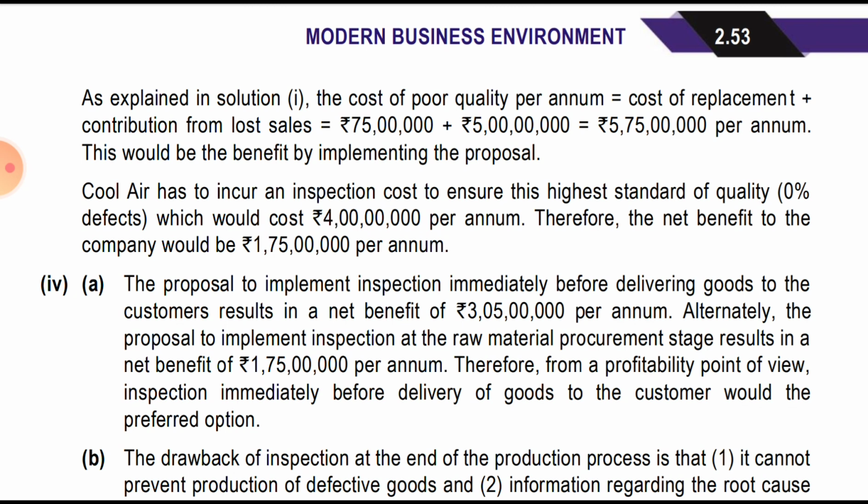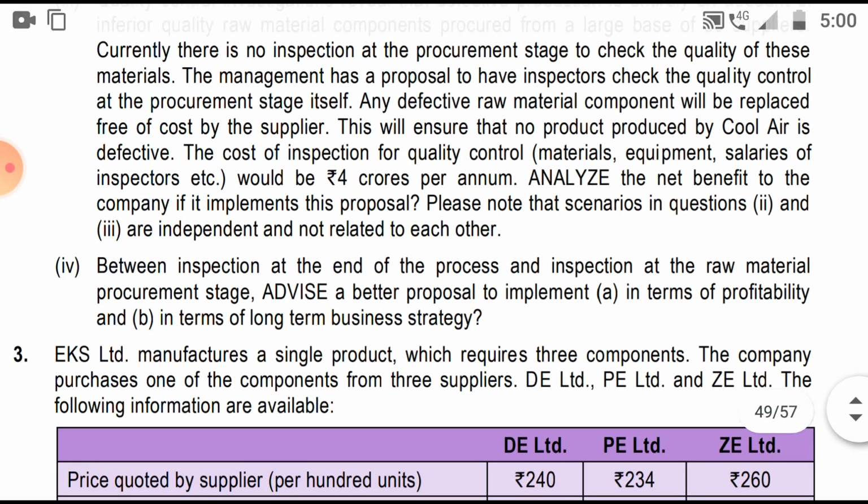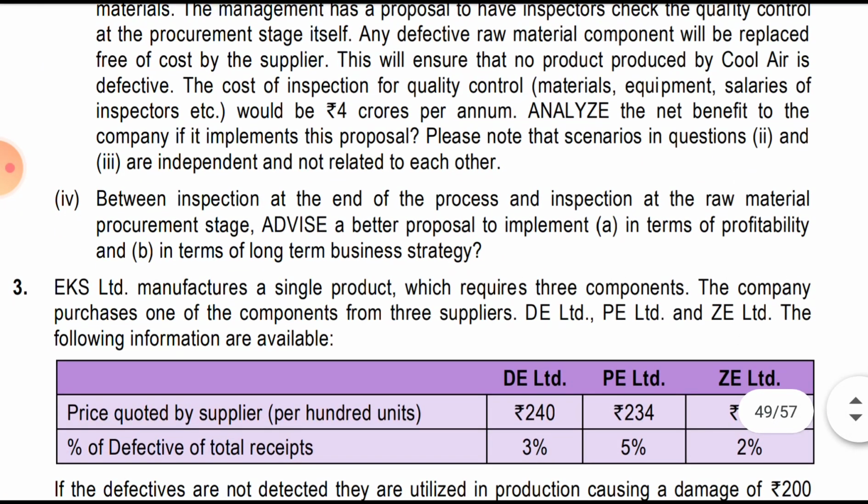This would be the benefit by implementing the proposal. So this amount we will benefit by implementing the proposal. The Cool Air has to incur an inspection cost to ensure the highest standard of quality, 0% defect, which would cost 4 crore. Therefore the net benefit to the company would be 1 crore 75 lakh, that is 5.75 cr minus 4 cr is 1.75 cr. Fourth subpart is just an analysis. That is our advice part.